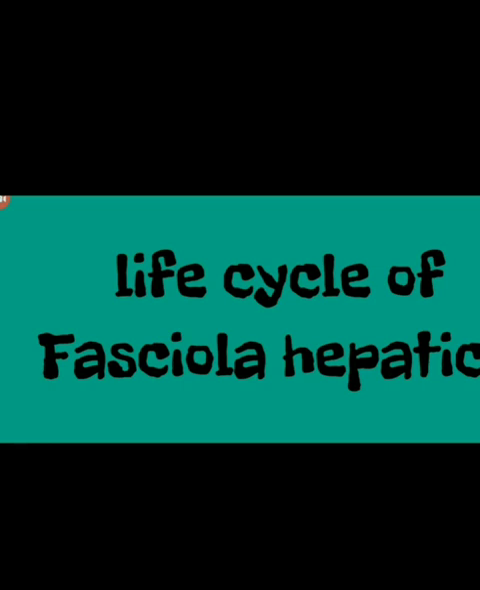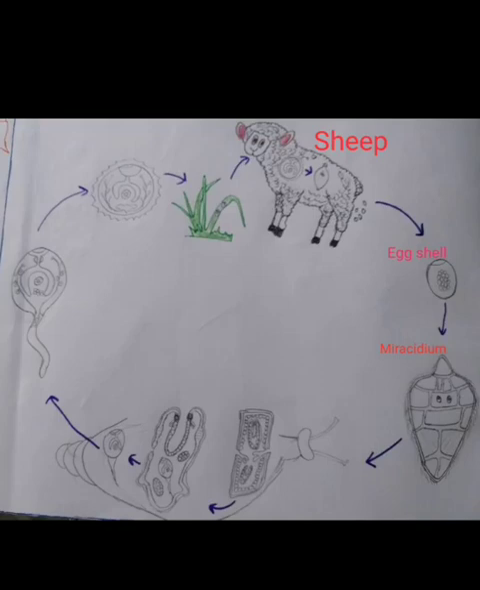Keep in mind that the life cycle of Fasciola hepatica is highly complex and comprises several larval stages, and it is completed in two hosts. The primary host, the sheep, is where sexual reproduction occurs between the adult flukes. The intermediate host, the snail, such as Limnaea or Planorbis, is where various larval stages are seen. Now let us start with the sheep itself.